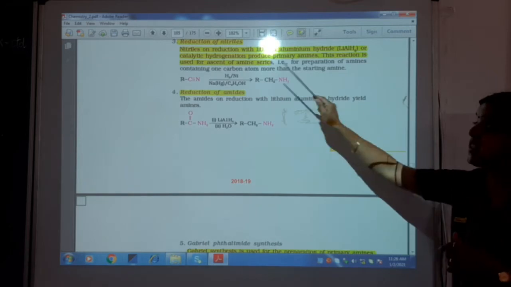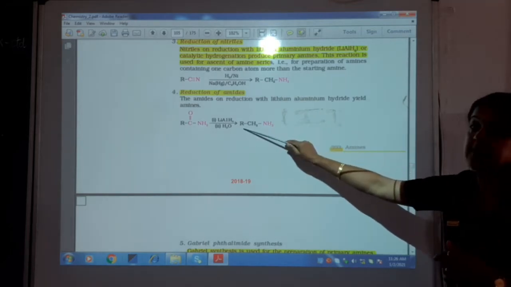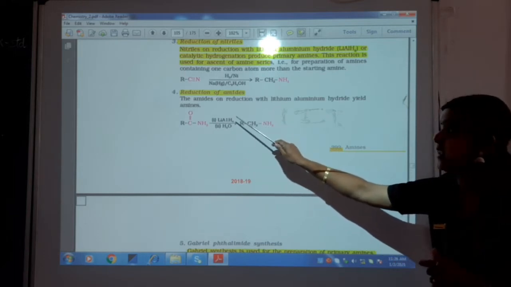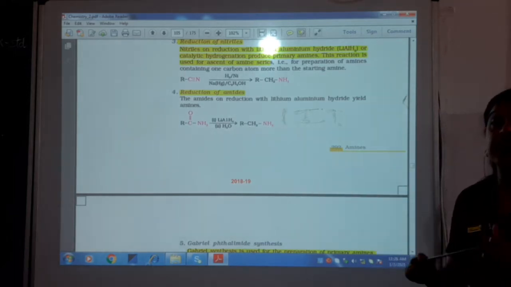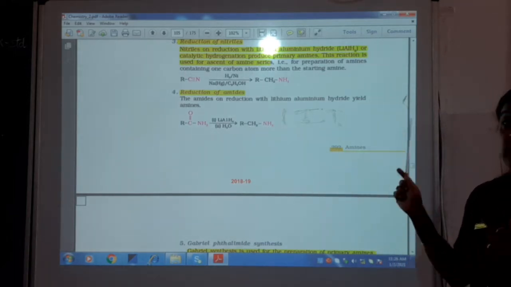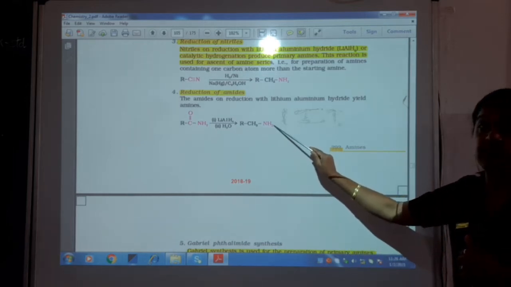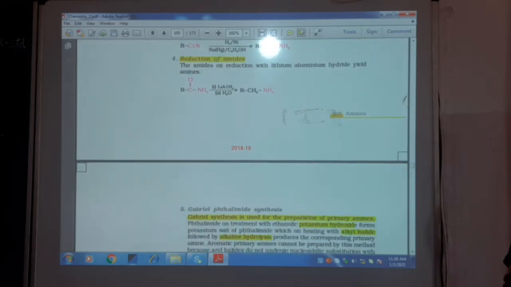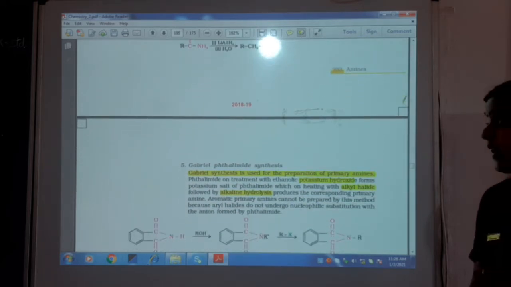Next one is, once we use nitrile, the next one must be amide. So amide, strong reducing agent, you use lithium aluminium hydride, which on further hydrolysis will be giving my primary amine. So these are again the two processes. The next one is quite important.